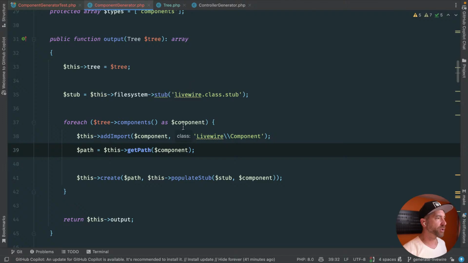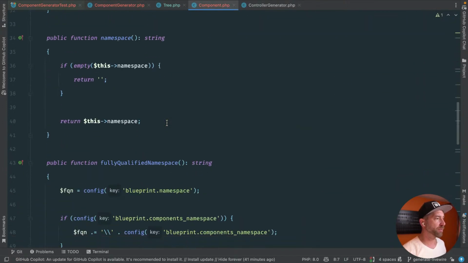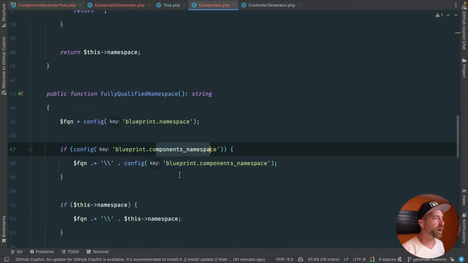Let's go back to our component generator, get into component. This is our problem. We have this components namespace, which again, I think I'm going to rename components to Livewire. But anyway, the Livewire namespace is by default app Livewire. We need to add this config though.